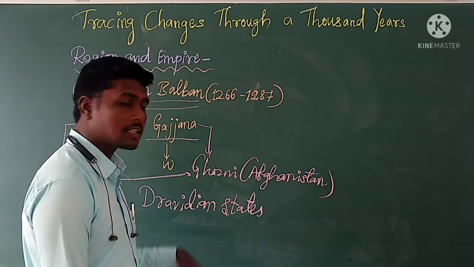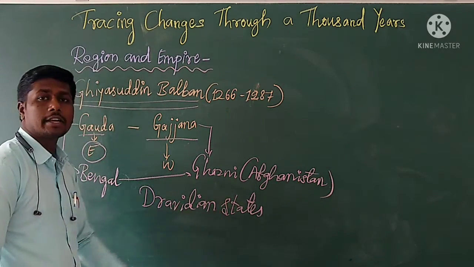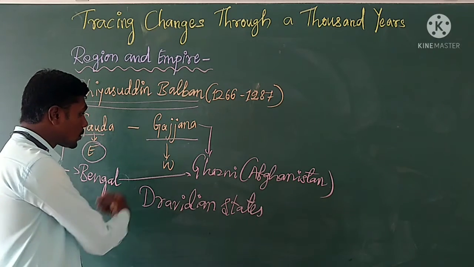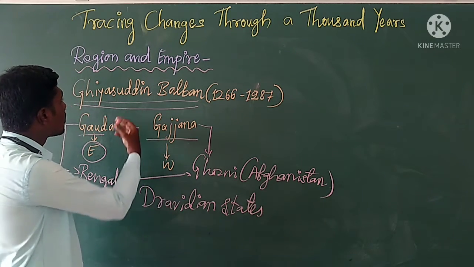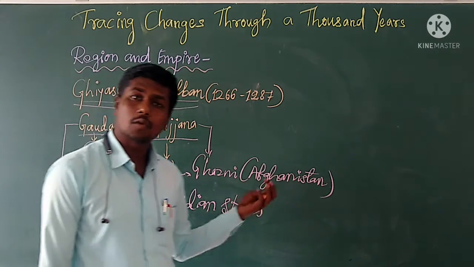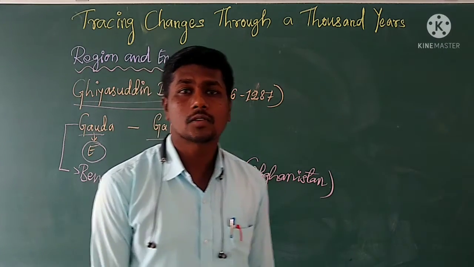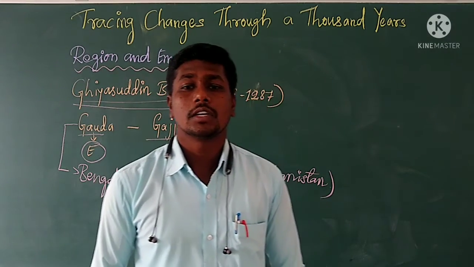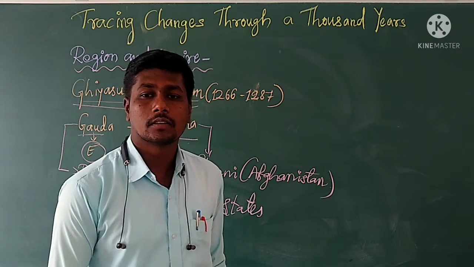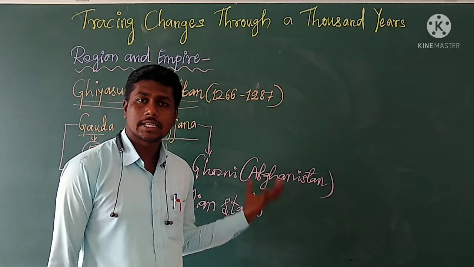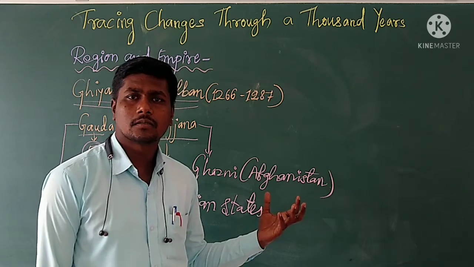These are called Dravidian states. These were also under the control of Ghiyasuddin Balban. He ruled even the southern part of India also. But see that this is historians,